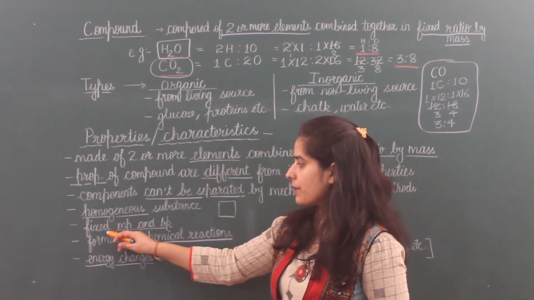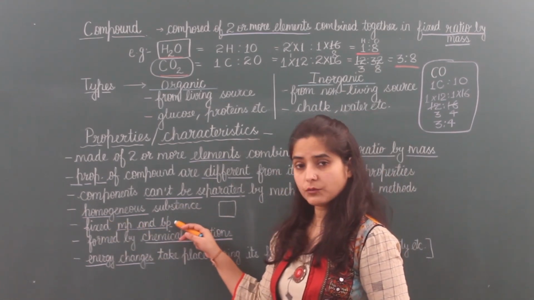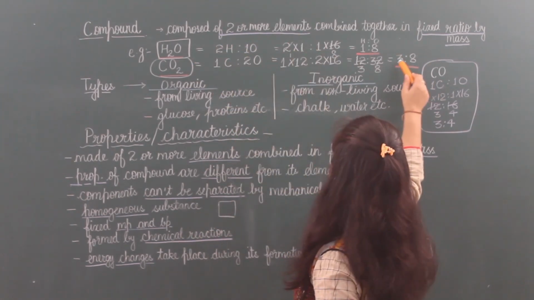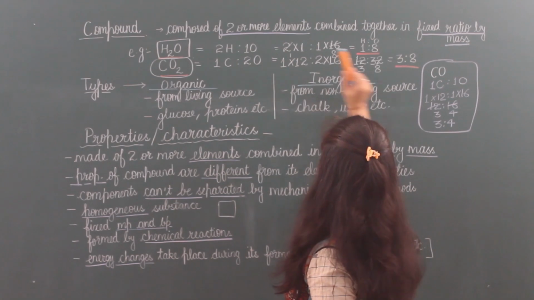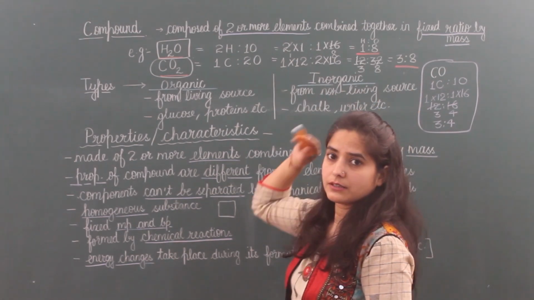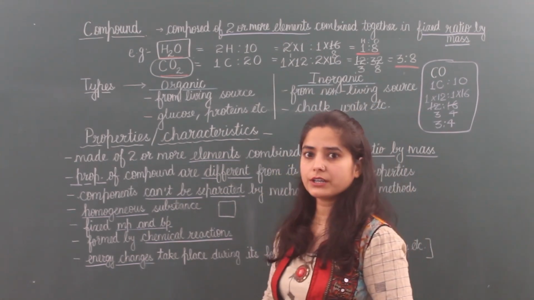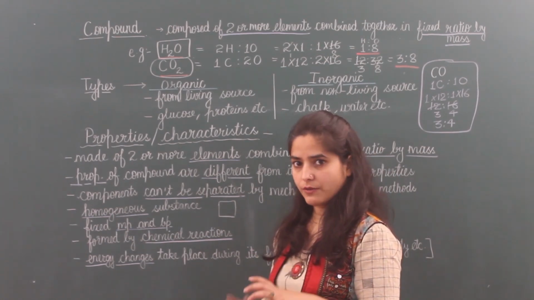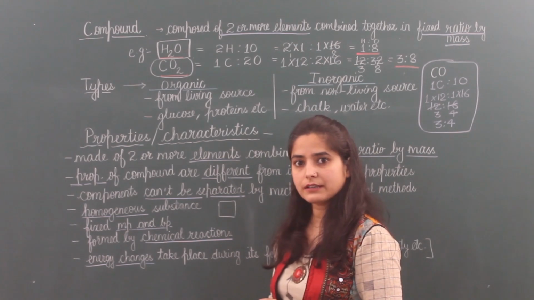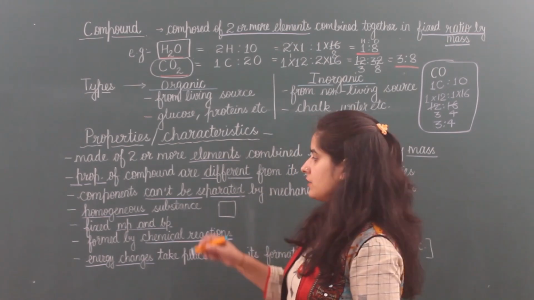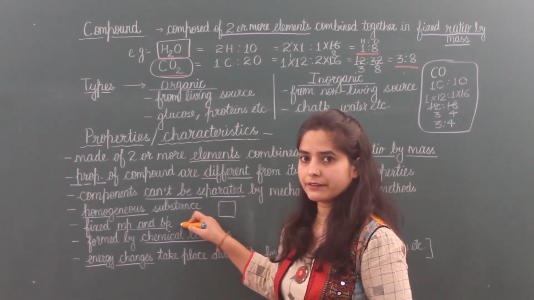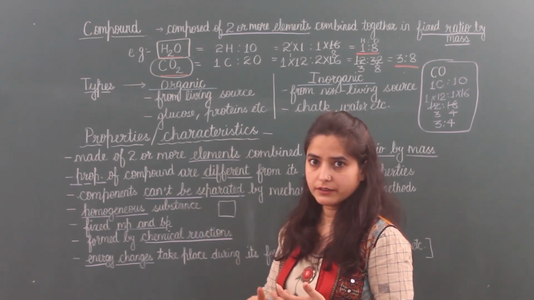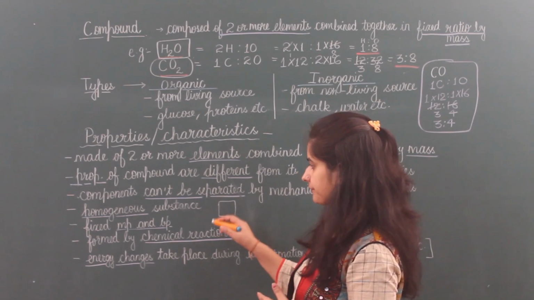Next is, compounds have a fixed melting point and boiling point. Due to having a fixed formula and a fixed number of elements and their ratio by mass, their melting point and boiling point are also fixed. Water always evaporates or boils at 100 degrees Celsius. So the boiling point of water is always 100 degrees Celsius, whether it is taken from a river, pond, tap or anywhere.